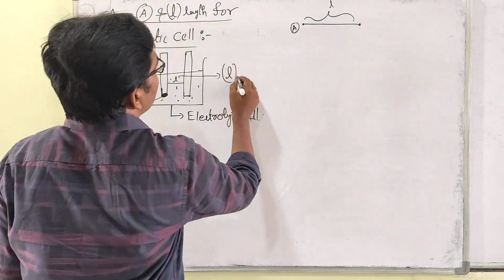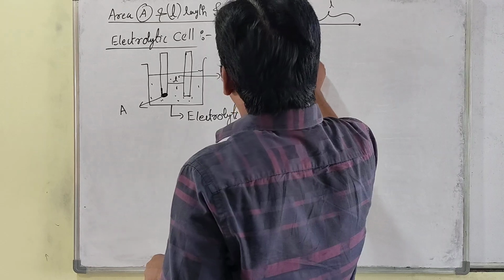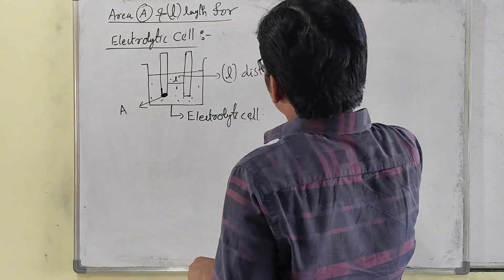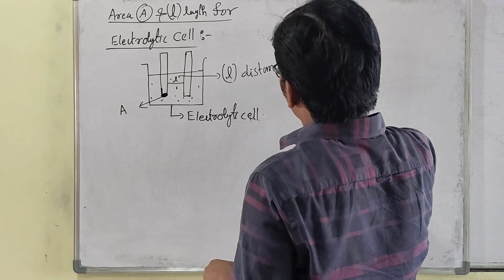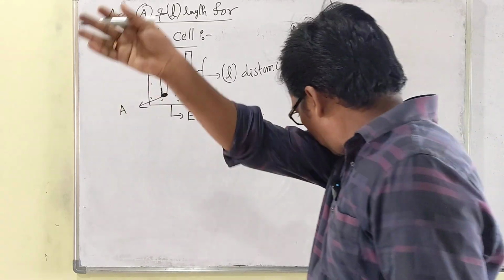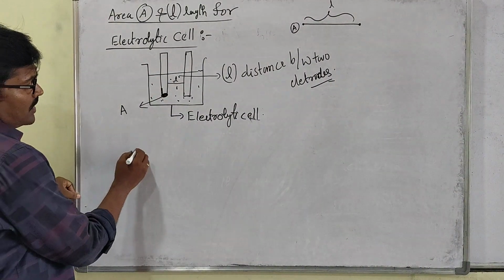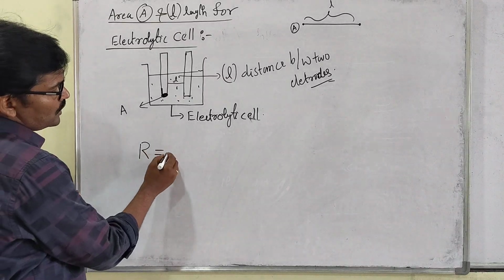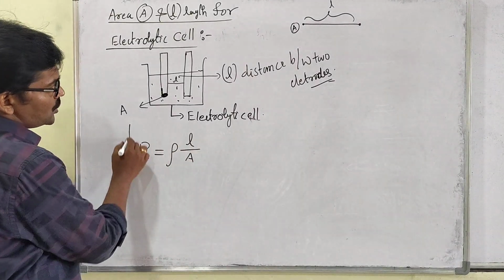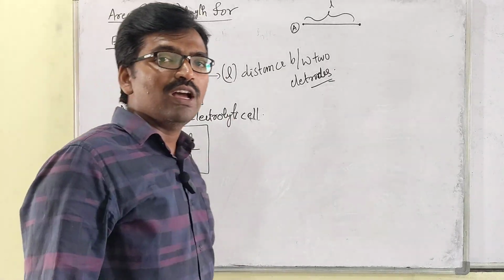Length, that is distance between 2 electrodes. Distance between the 2 electrodes is called as the length. Understand, my dear students? Then, sir, R is directly proportional to length and inversely proportional to area of cross section. Even for electrolytic cells also, the same formula we have to use.